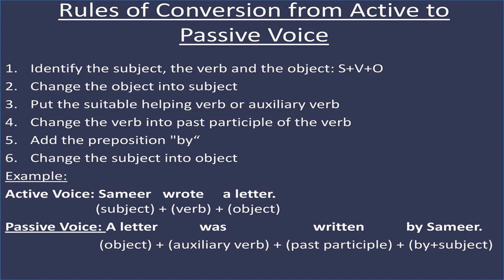For example, Sameer wrote a letter. Subject, verb, object. Here object has been changed to subject. A letter was written. Main verb wrote changed to past participle form written. Auxiliary verb supplied, was. By is added and subject becomes the object, by Sameer. Remember, we never change the tense of the active voice. The tense remains the same, only the be form of verb is added and a suitable auxiliary verb is added in the passive voice.